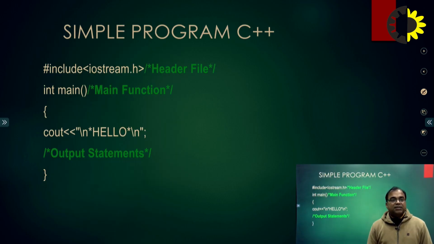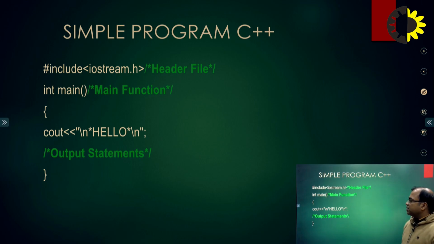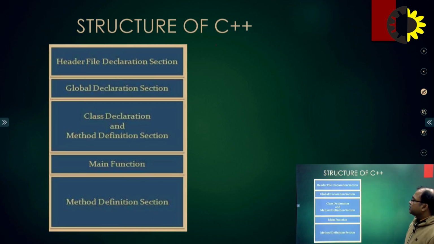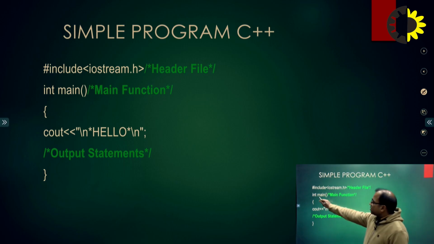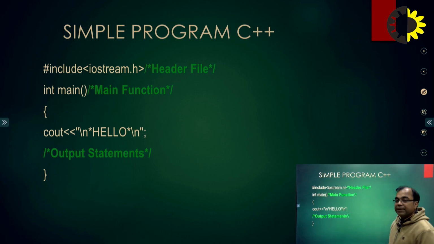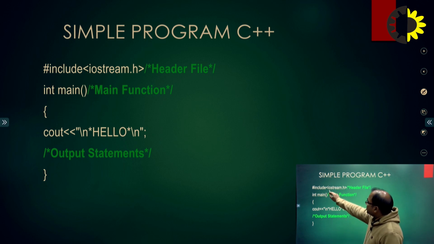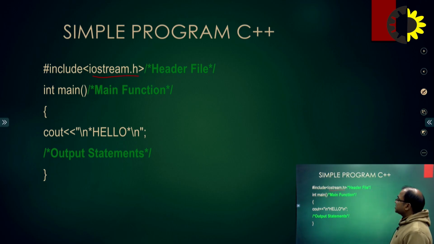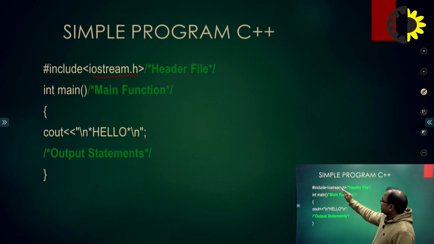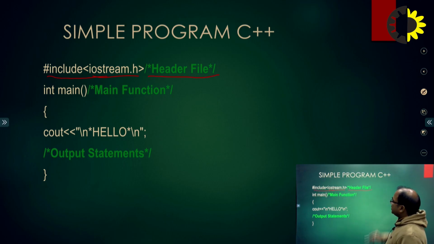Next, we start with a simple program. We start with the first program in C++. As we see in the structure, we have to declare the header file. We start with a hash, which is a preprocessor directive. We use the keyword include, and inside the smaller than and greater than signs we have a header file like iostream with the extension .h. iostream.h means it is a header file. So we declare the header file like this in our program. This is called a comment line, that it is a header file.